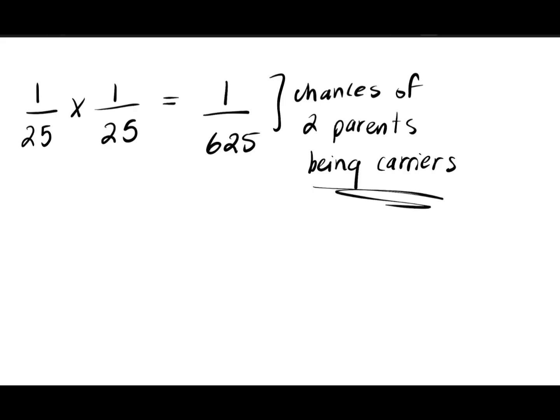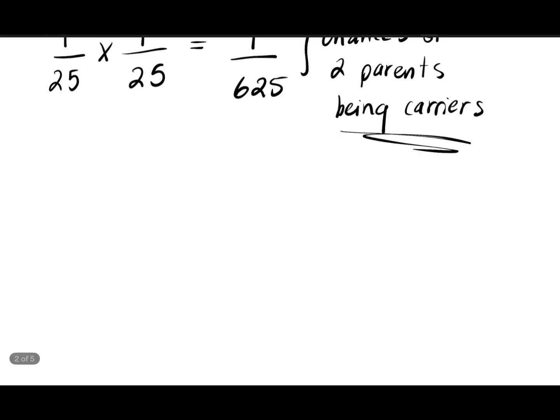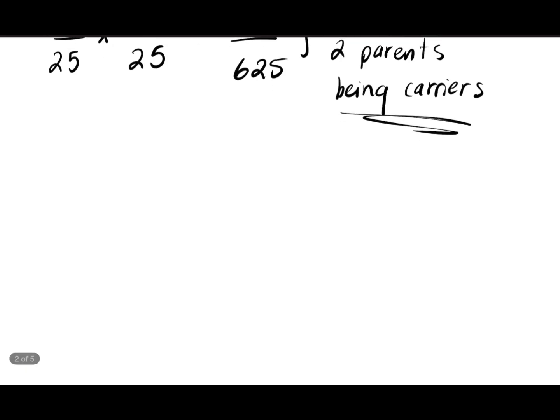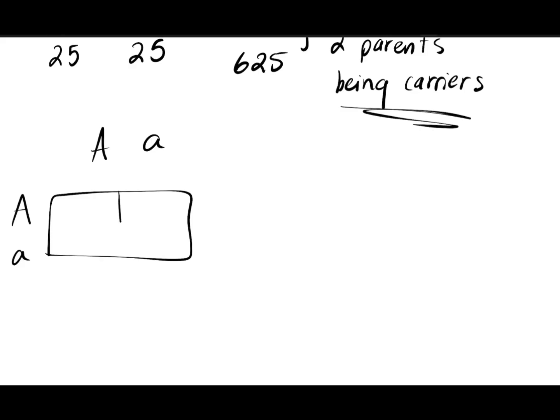No, because now we've got to figure out what is the chance that when two carriers come together, their child will be affected. So how do we do that? Now, I hope you remember Punnett squares. It's easy for me to do that at this point. So let's assume that parent A is capital A capital A, and the other parent's capital A, lowercase a. You make a Punnett square. We love this here, super easy. Okay, so the chance of the child being affected is 1 over 4.